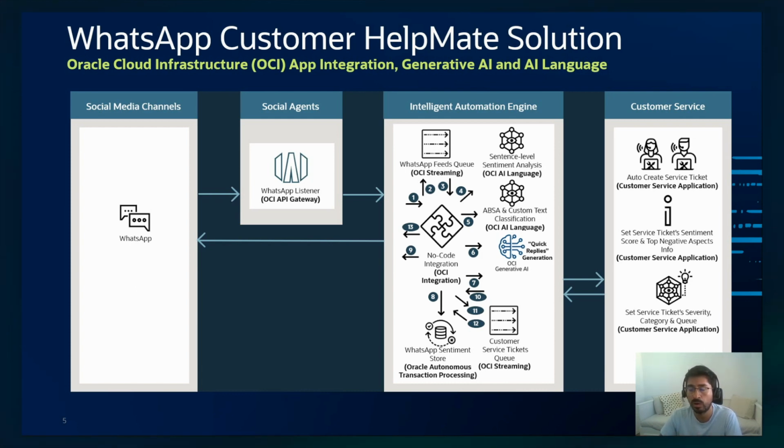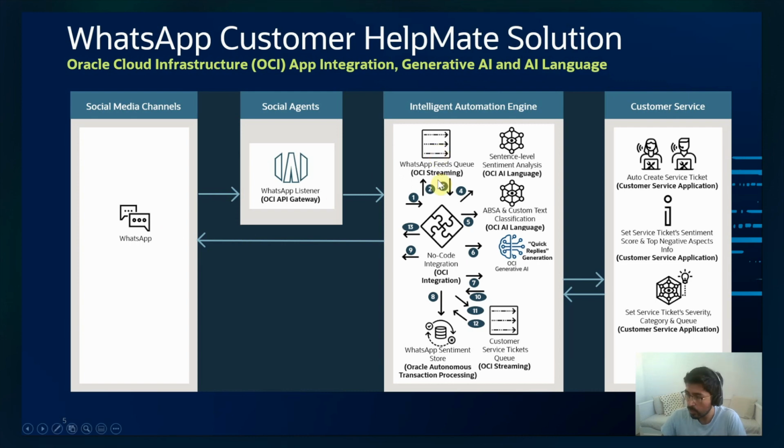In this case, it will be an OCI API Gateway URL that virtualizes an integration, a no-code orchestration that I have in OCI integration, exposed as a REST endpoint. So in the end, this OCI API Gateway URL is capturing the WhatsApp messages in real time, applying some security rules over this endpoint, and then passing the event into OCI integration.